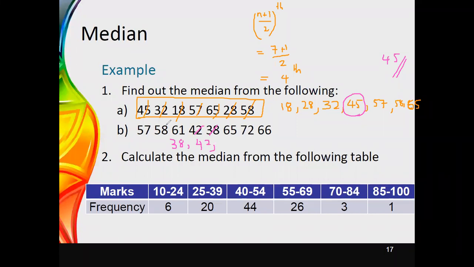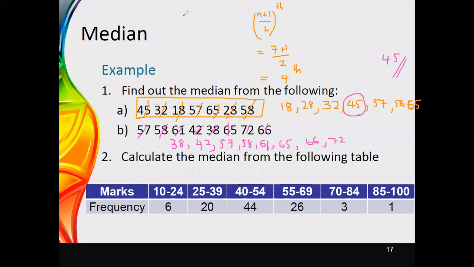Then we can see that 57 is the next highest. Then 58 is the next highest value that you can see here. Then the value is 61. Thereafter, 65 is here. Then 66 is here, and then 72 is here. If you count the number of observations that you can see here, it is altogether 8 observations.